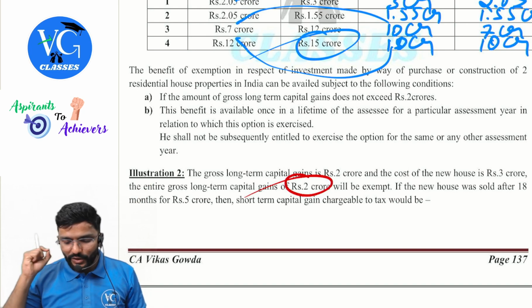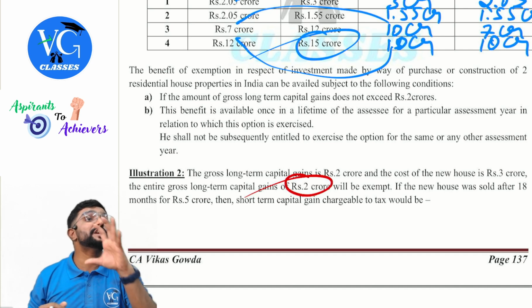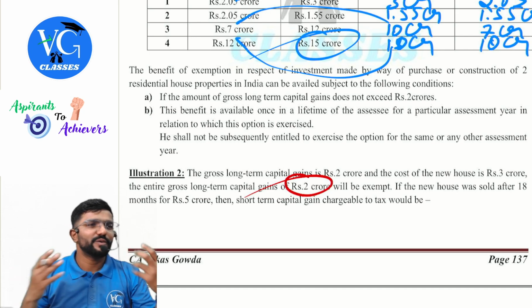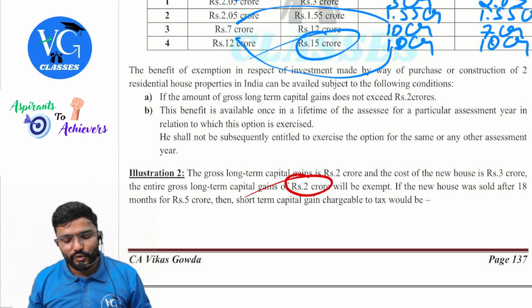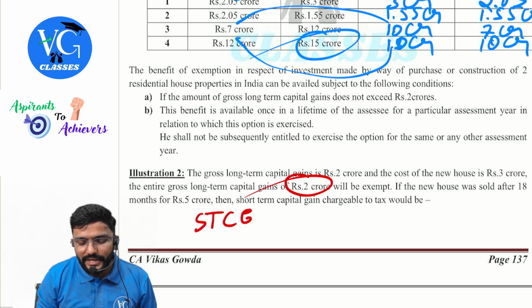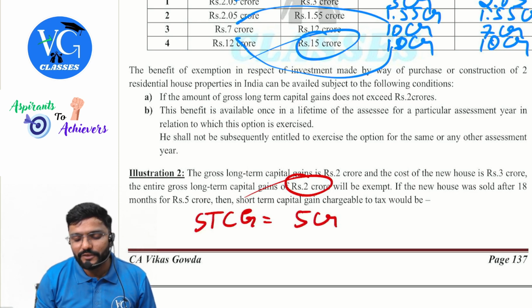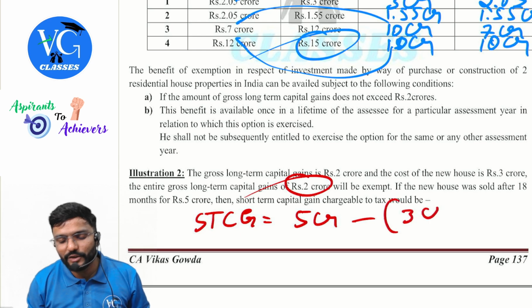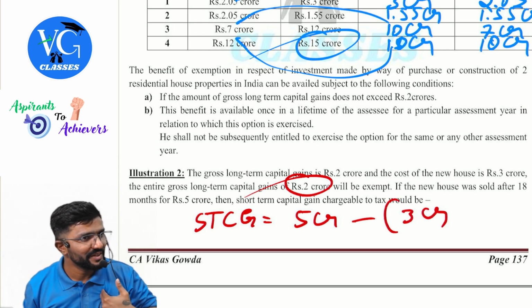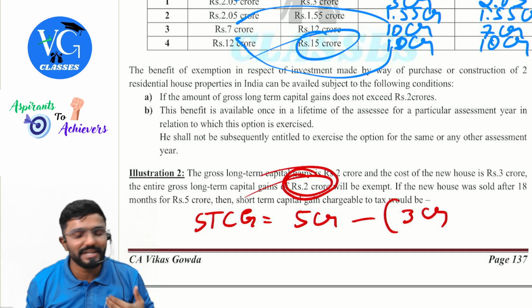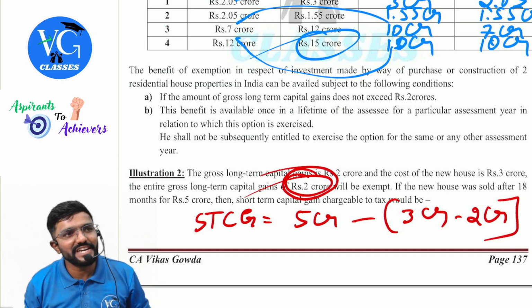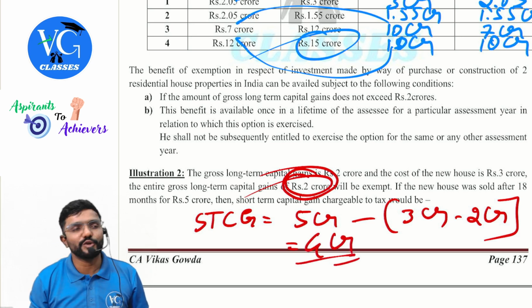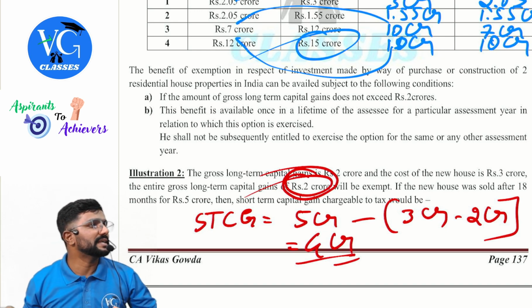If the new asset was sold after 18 months for 5 crore, then short term, assuming it is before the 23rd July. So we have to compute short term capital gain, guys. What is the full value of sale consideration? 5 crore. From that, can I reduce cost of acquisition? Yes. Can I claim full 3 crore? No. My actual cost is 3 crore. But from that, whatever exemption I already claimed, we have to reduce it. So what is the net cost now? 1 crore. So 5 crore minus 1 crore, 4 crore is the short-term capital gain.